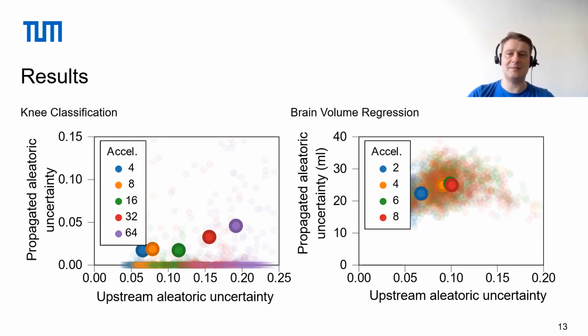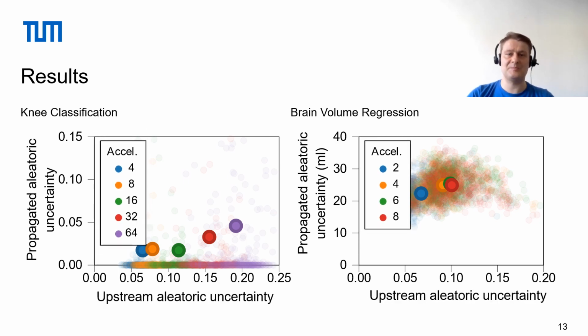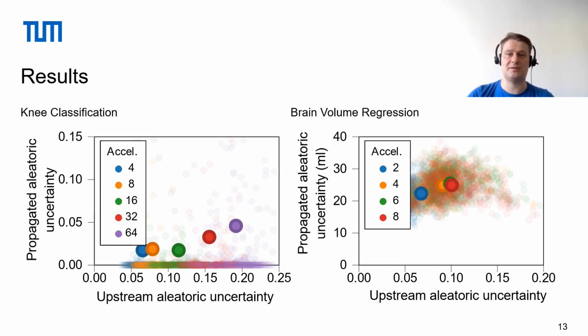Our results clearly demonstrate that higher undersampling rates correlate with increased upstream uncertainty, which, after propagation, leads to a greater propagated portion of the downstream uncertainty. This trend is evident for knee classification and for brain volume regression.